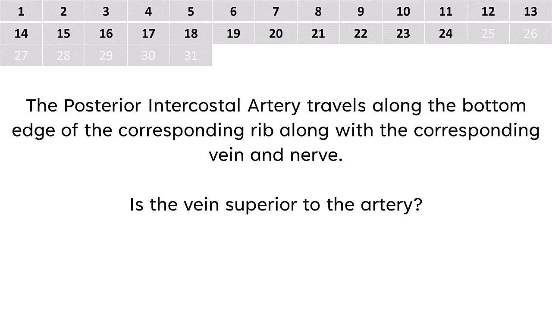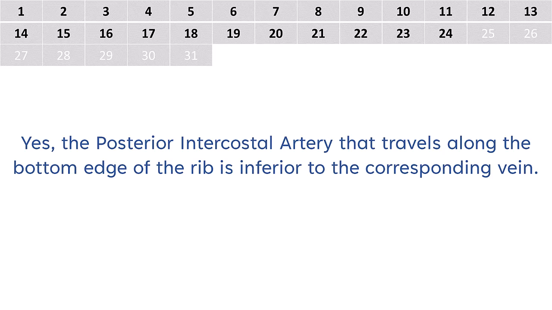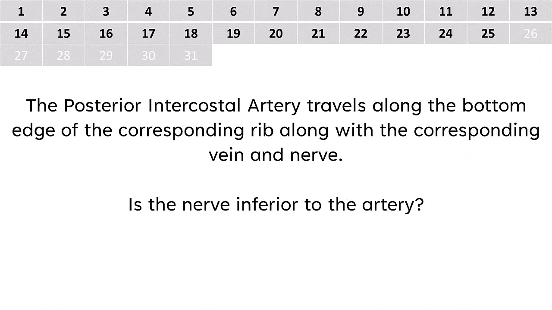Is the vein superior to the artery? Yes, the posterior intercostal artery that travels along the bottom edge of the rib is inferior to the corresponding vein.